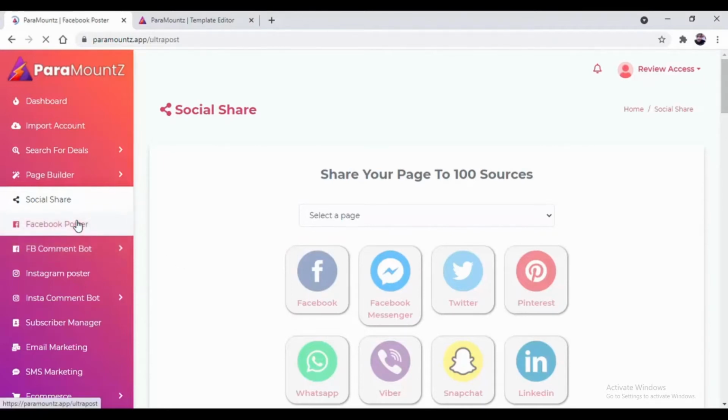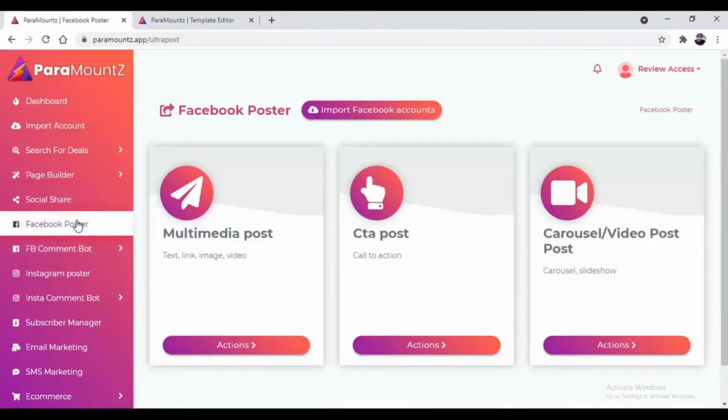Now there is a direct Facebook poster which will help you to create multimedia post, call to action post and carousel or video post. Inside the multimedia post, you can create text post, link post, image post and video post.